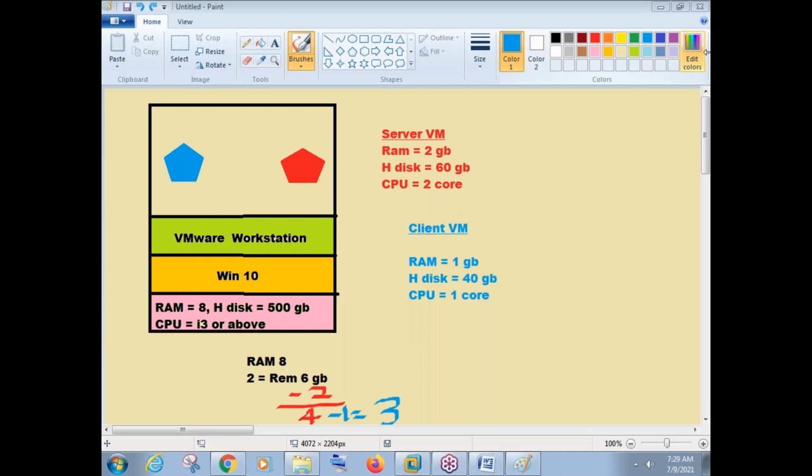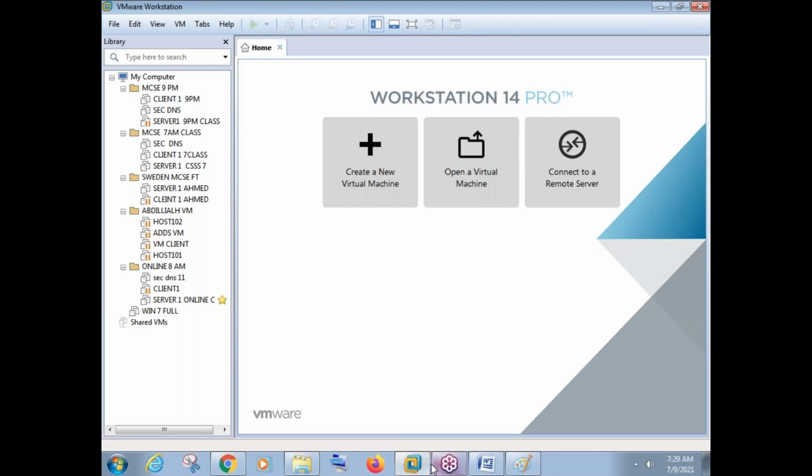Sir, this VMware Workstation also we need to install first? Exactly, you should install it. I'll be sharing this VMware Workstation; the management will share it with you. I have already shared the software with the management. It's a small software. You know how to install any application like MS Office or antivirus or Google Chrome. This installation will be similar to that, just next, finish. Install this, and I'll show you how to use it.